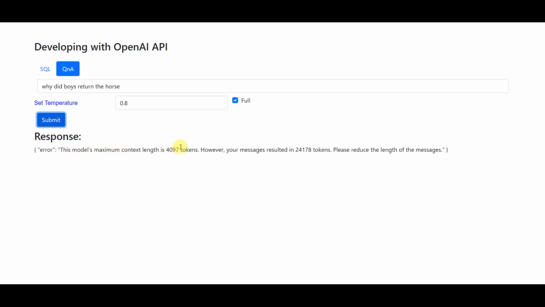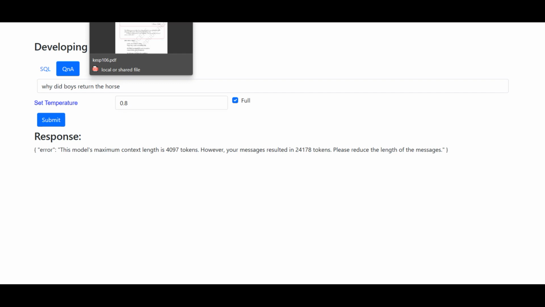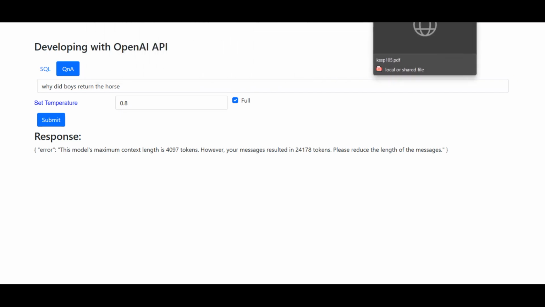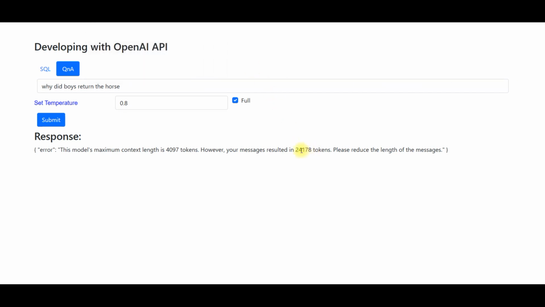What it is saying is that the limit on the API is 4,000-odd tokens, but I am sending 24,000 tokens. Now the tokens are nothing but it's around the words. For example, if you have 100 words, a rough estimate is that 75% of that will be the number of tokens consumed. So the text in these documents, when you put them together, adds up to 24,000 tokens. So obviously I can't do that, right? The way I'm trying to solve it.